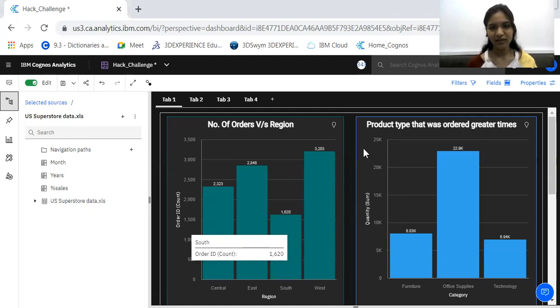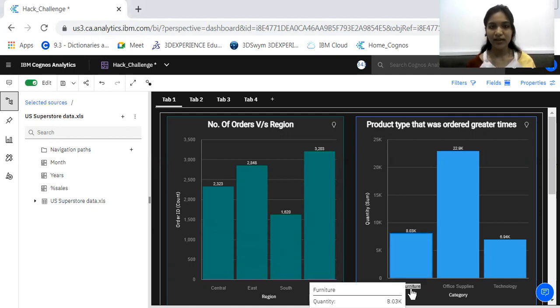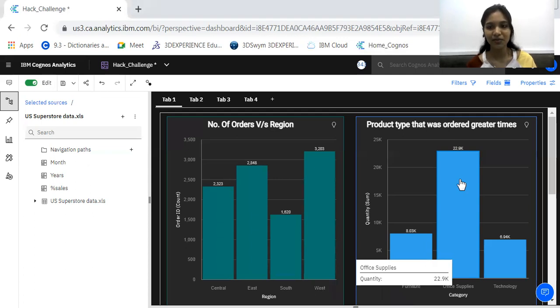Similarly, the next graph provides a detailed insight by showing which type of product has been ordered the maximum number of times. There are various products that the US Superstore provides, and they have been divided into three basic categories, that is furniture, office supplies, and technology. And evidently, we can see office supplies is accountable for the maximum number of orders in these 4 years, that is 2014, 15, 16, and 17.